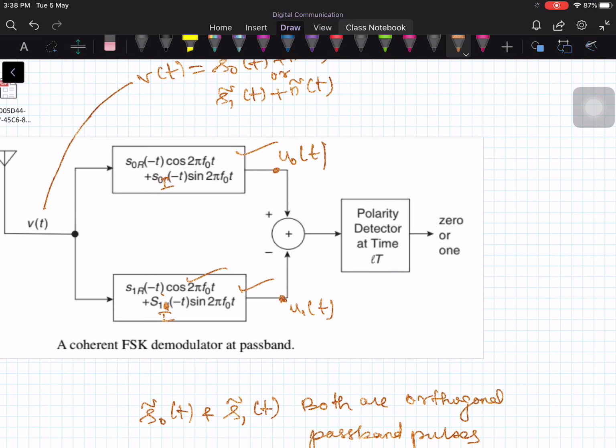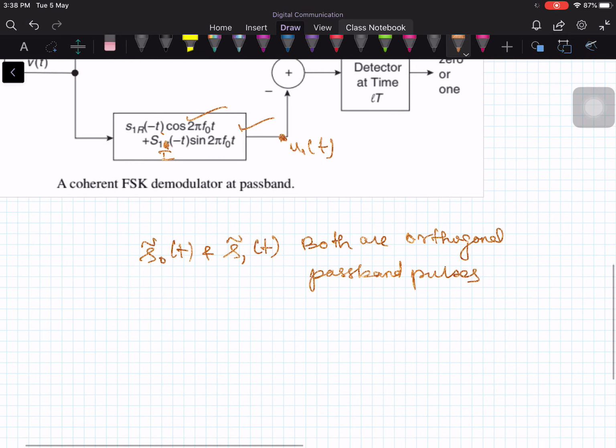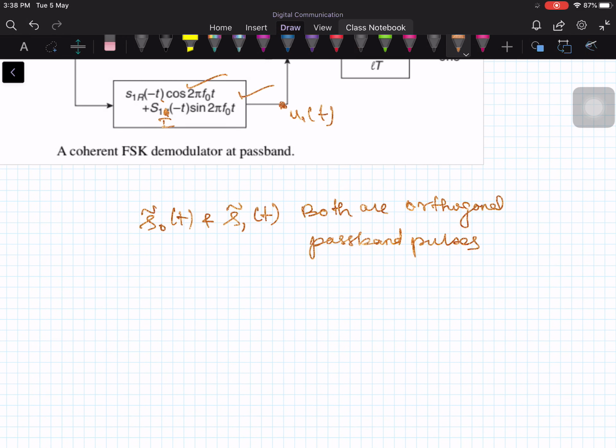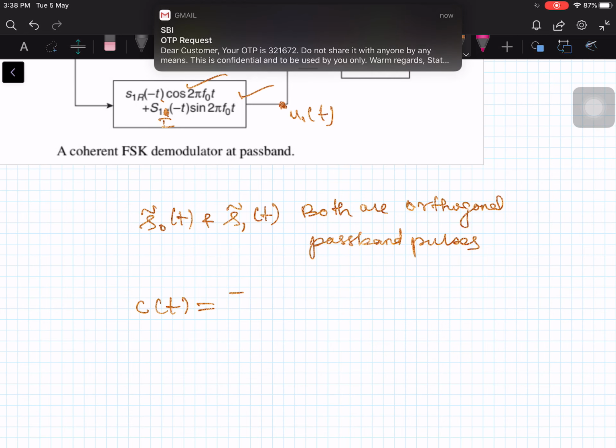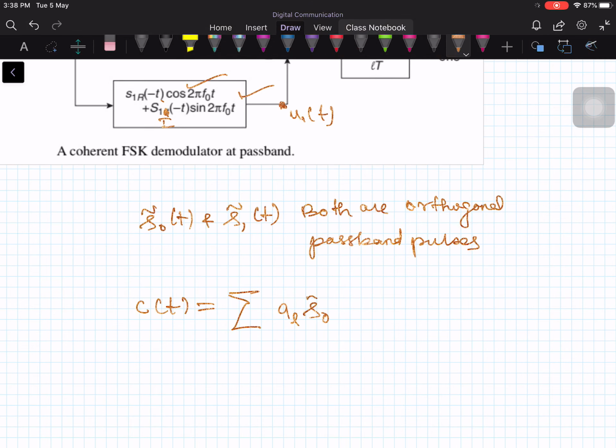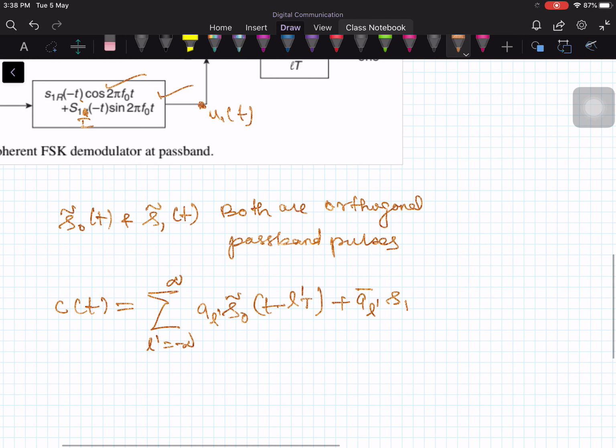And at the transmitter you are not going to transmit only one pulse, you are going to transmit a sequence of pulses. Therefore the transmitted pulse, I can say c of t, is written as the summation over l from minus infinity to plus infinity of a_l times S0 tilde of t minus lT, plus a_l bar times S1 tilde of t minus lT. This is the transmitted waveform or transmitted pulse.